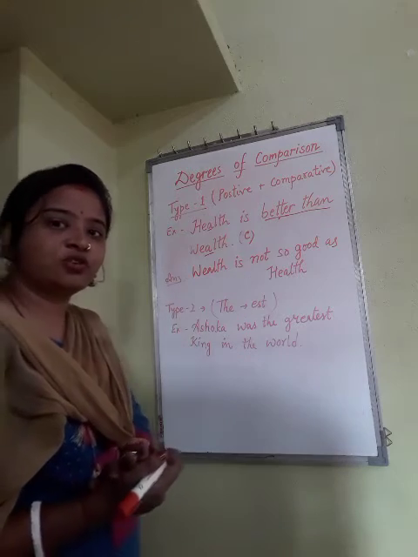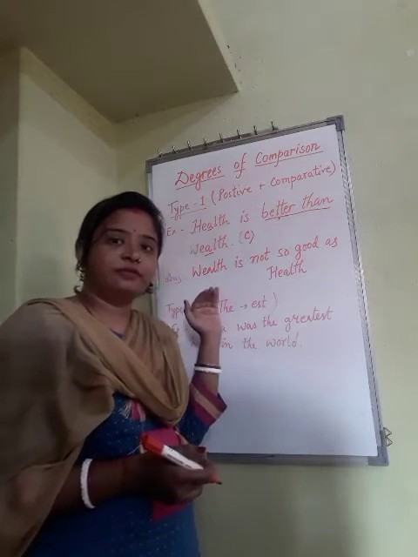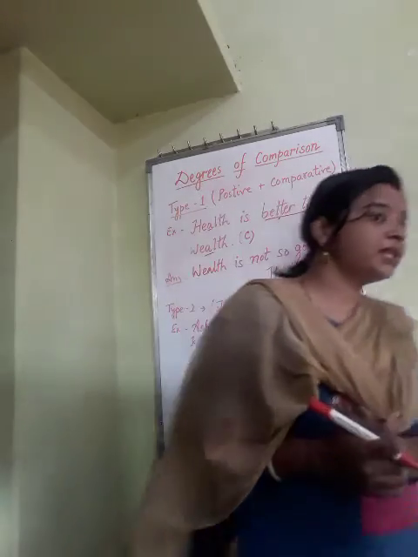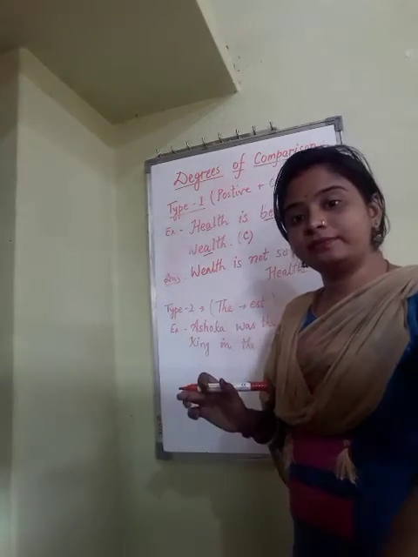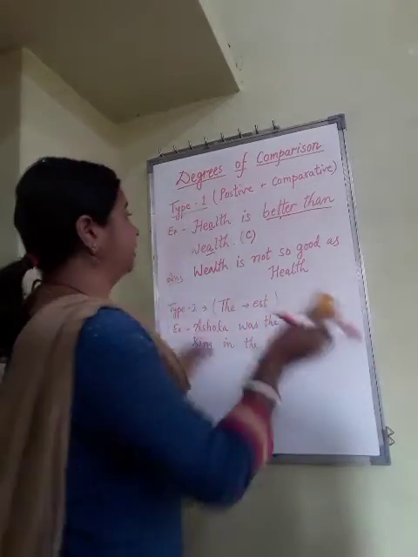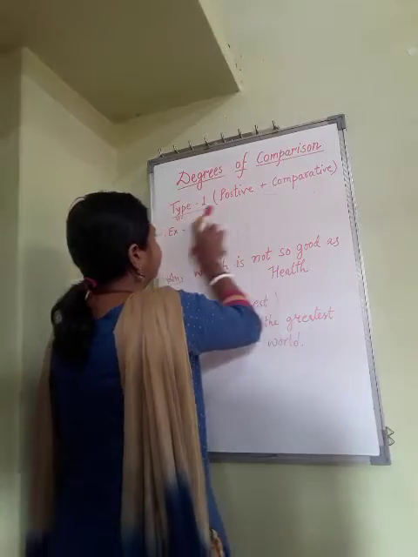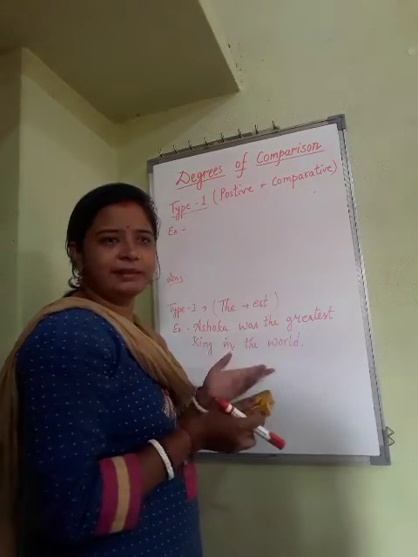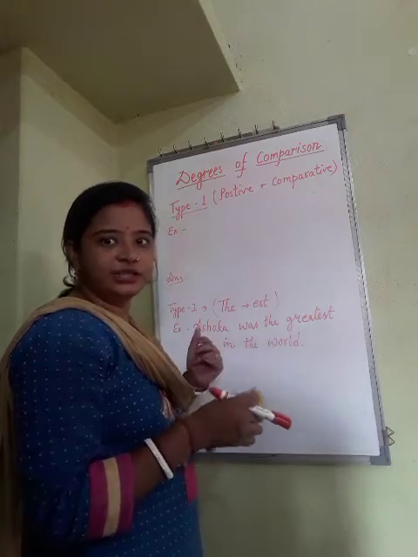Don't worry, I am going to solve some more questions of the same type 1. Now have a look at this. I am giving one more example of the same type, type 1. Another example. This time I am writing in positive. Let us change into comparative.